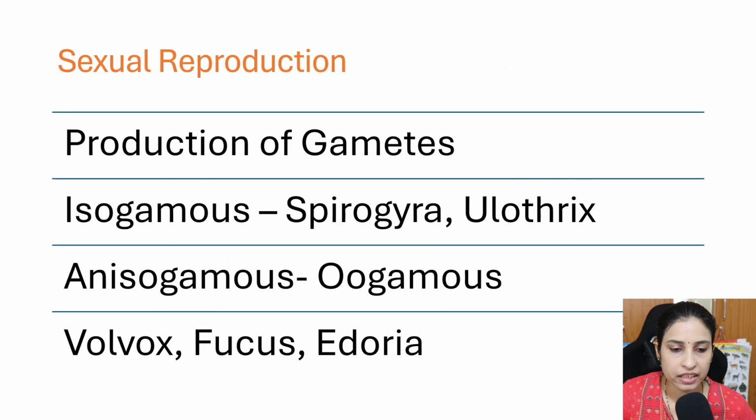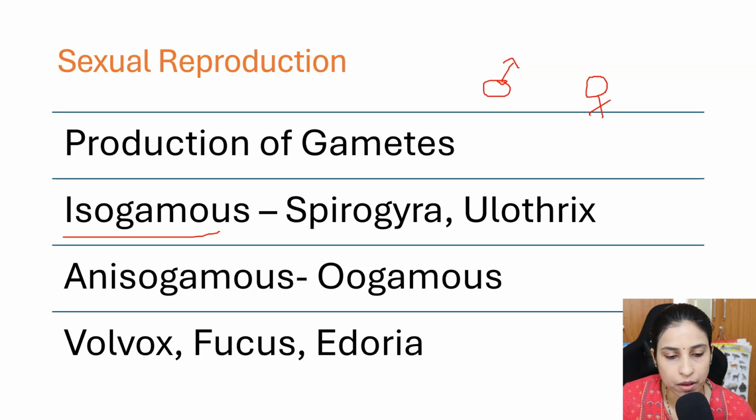Then the next mode of reproduction is sexual reproduction. Sexual reproduction involves the production of gametes. Plus and minus strains are present, or male gametes and female gametes are involved in the sexual reproduction. Here two types of gametes are required. There are two main conditions.